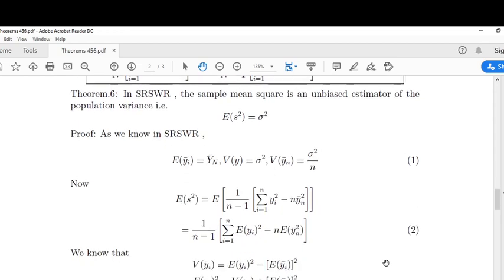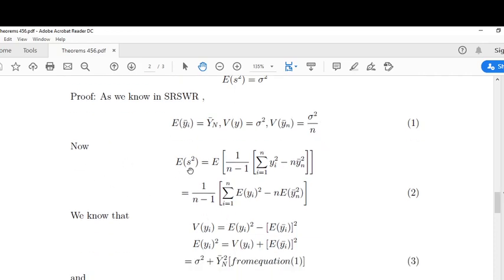Next is theorem 6. In simple random sampling with replacement, the sample mean square is an unbiased estimator of the population variance. Expectation of small s square is equal to sigma square. As we know, in simple random sampling with replacement, expectation of ȳ_n is equal to capital Ȳ_N. This is the fourth theorem. And variance of y is equal to sigma square. Variance of ȳ_n is equal to sigma square by n. This is the fifth theorem.